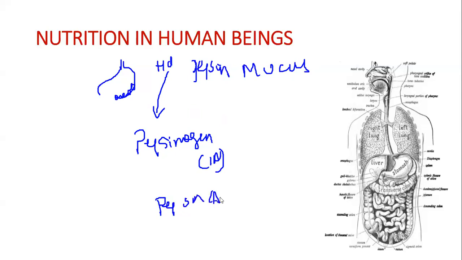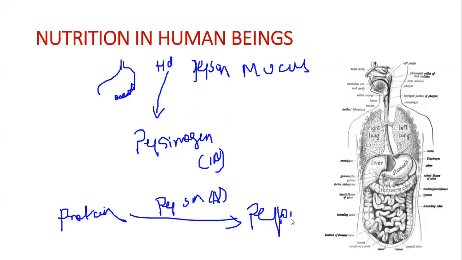Anyways, but still, why do we need pepsin? We need pepsin because when we consume proteins, for the proteins to be broken down into a simpler thing called peptones, we need this pepsin. So that's why we need HCl, because HCl converts pepsinogen into pepsin, and this pepsin is necessary for breaking down protein into peptones.